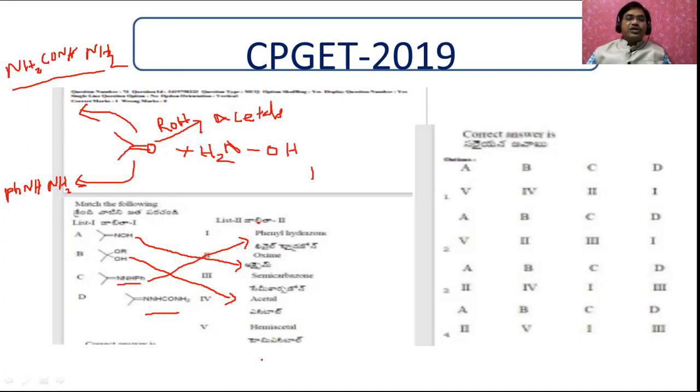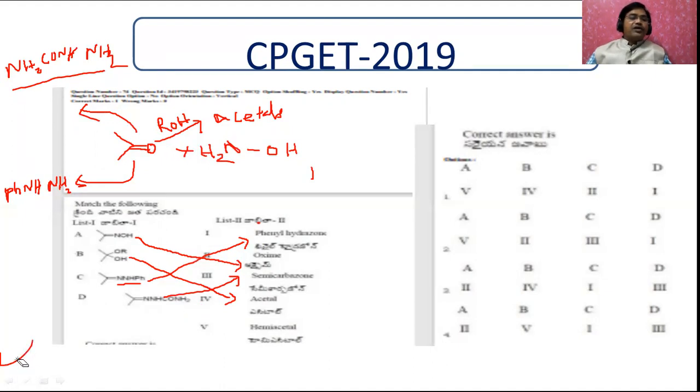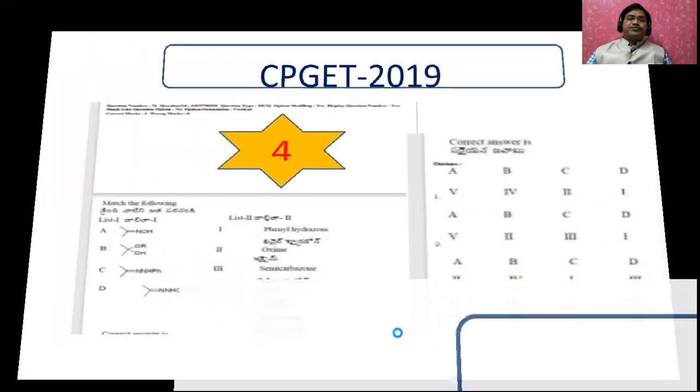Here this is semi-carbazone, not this one. Okay, here I will take the eraser. Here this is wrong. Now this is going to be the semi-carbazone. Now see the answer. What is our answer? The fourth option is the answer, and you can check this one. The fourth option is the right answer.